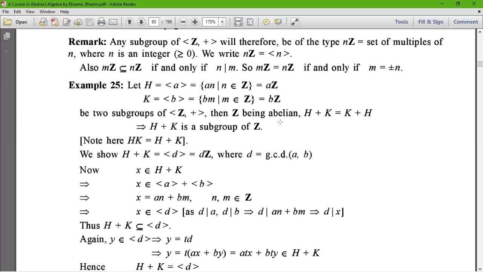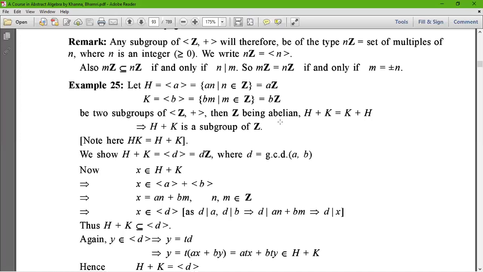Now for this we take an element x belonging to H plus K, then x belongs to generator a plus generator b, and generator a is nothing but an, and generator b is nothing but bm.